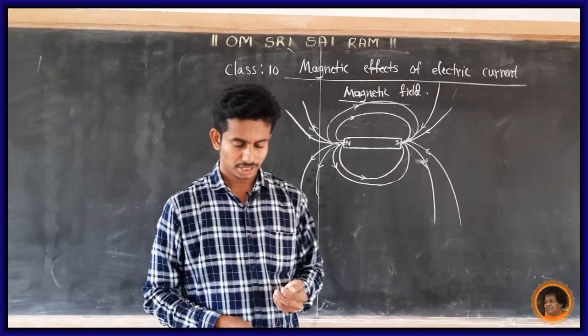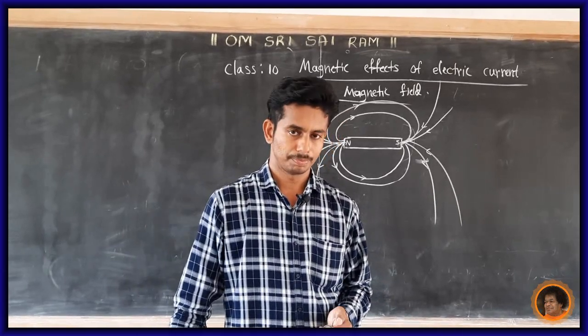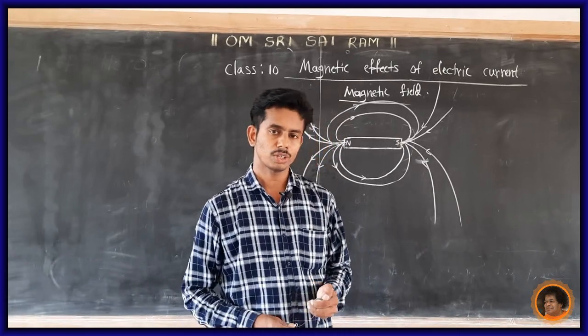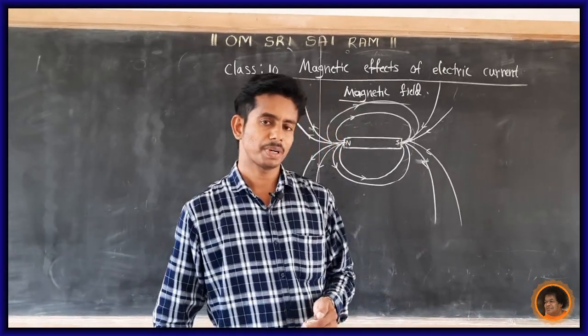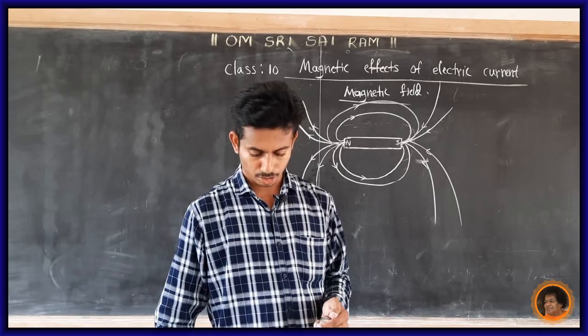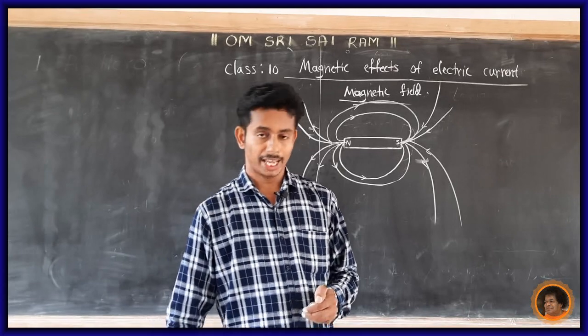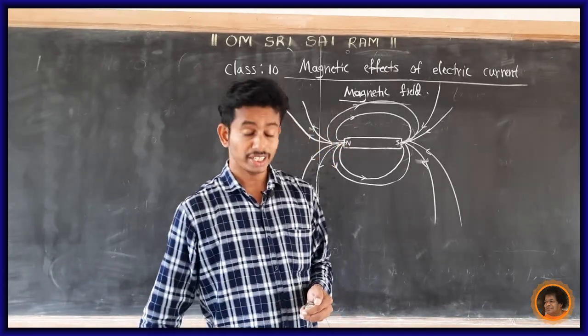Some questions, write them down. First question, what is magnetic field? Second question, write the properties of magnetic field lines. Another question, draw a diagram of field lines around a bar magnet.